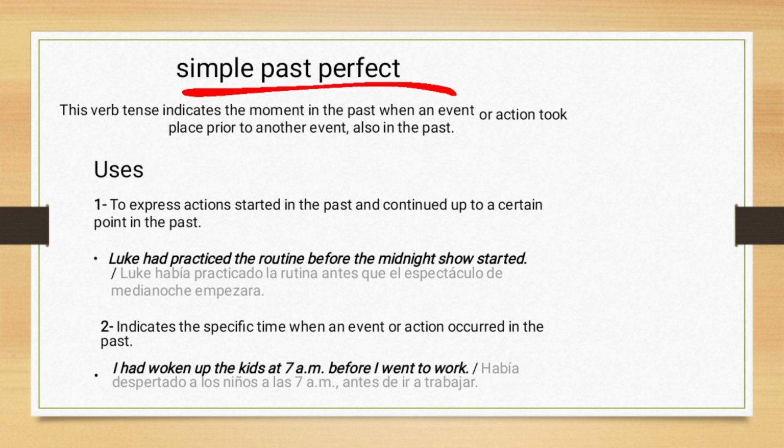Example: Luke had practiced the routine before the show started. 2. Indicate a specific time when an event or action occurred in the past. Example: I had woken up the kids at 7 a.m. before I went to work.